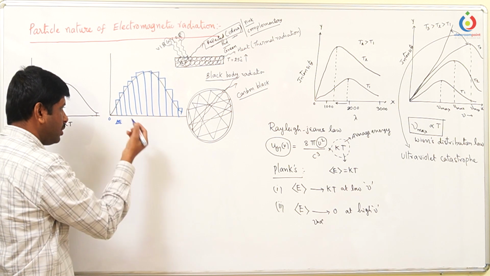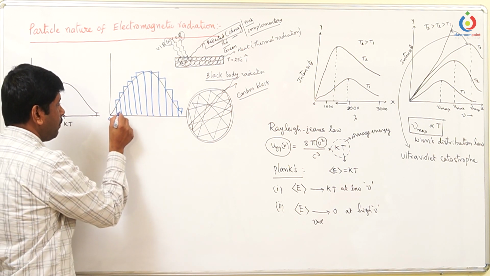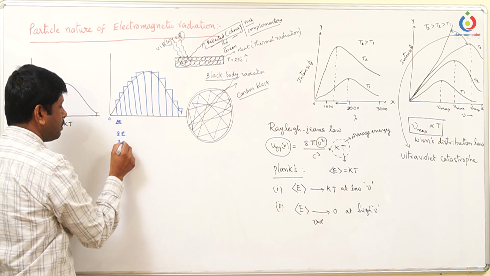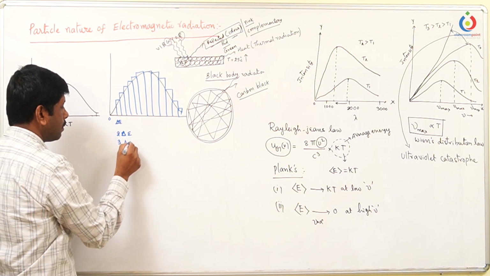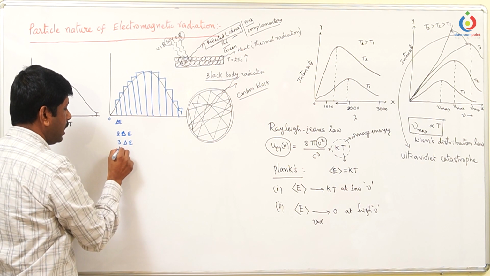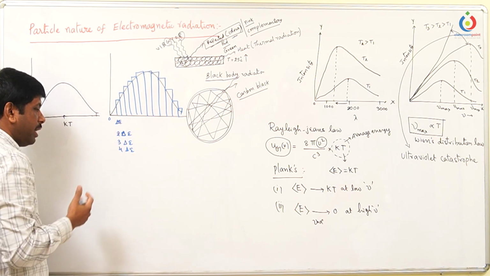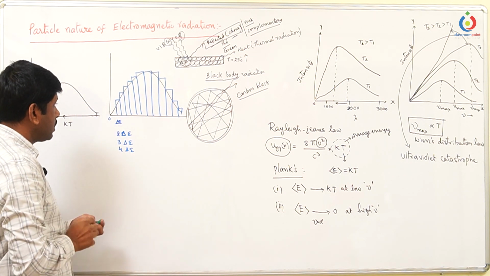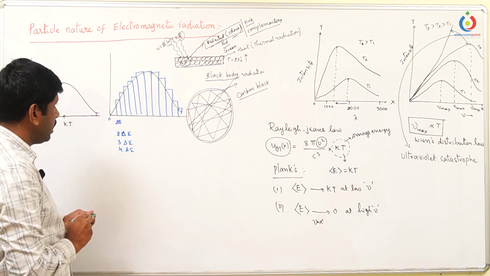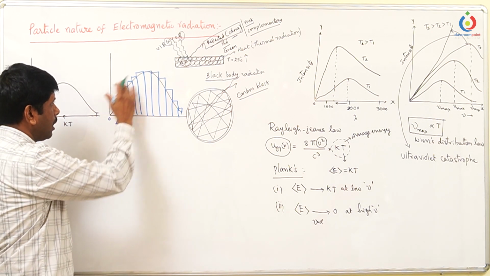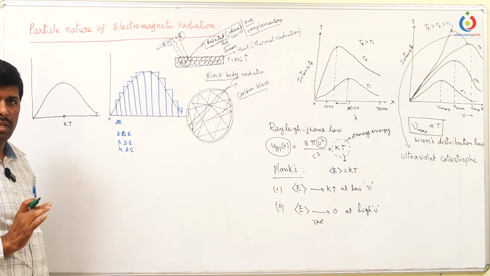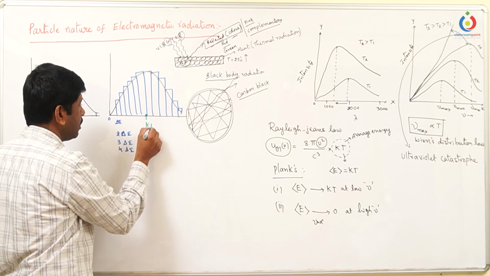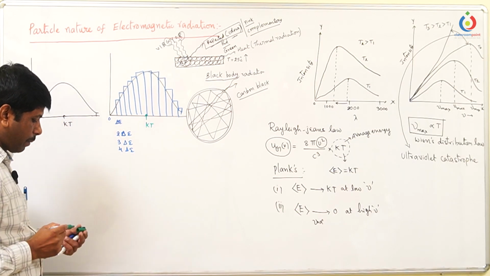Or else you can take it as h nu also. So delta epsilon, 2 delta means 2 delta epsilon, 3 means 3 delta epsilon, 4th means 4 delta epsilon, and like that. Or else you can take h nu, 2 h nu, 3 h nu, 4 h nu, like that. So whenever the graph comes like this, when the spacing between the rectangles is very small, it almost looks like the graph is going continuously. So again here the average lies in this area, so that it is equal to kT.